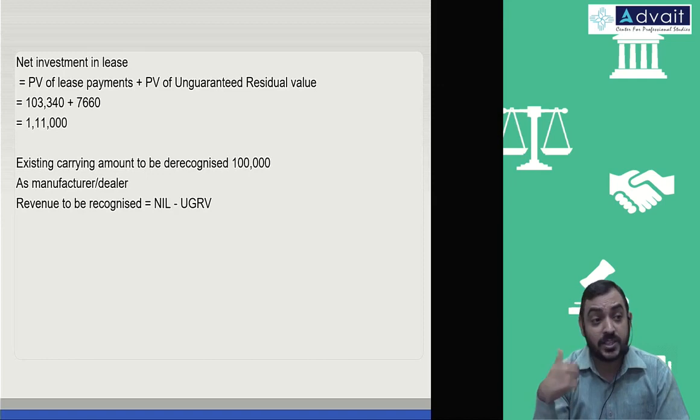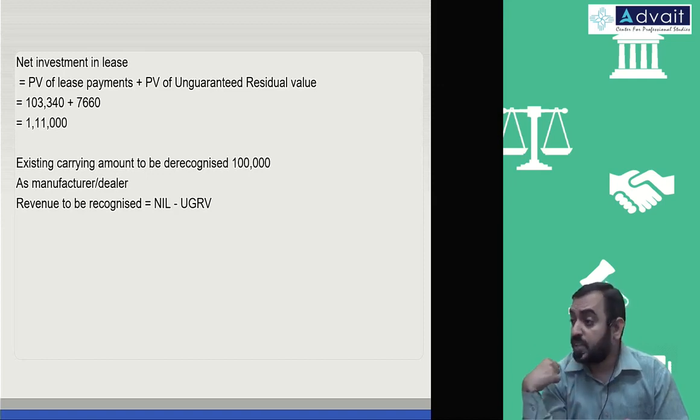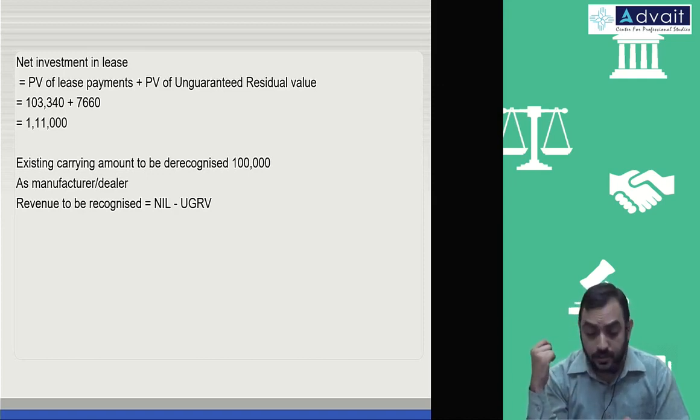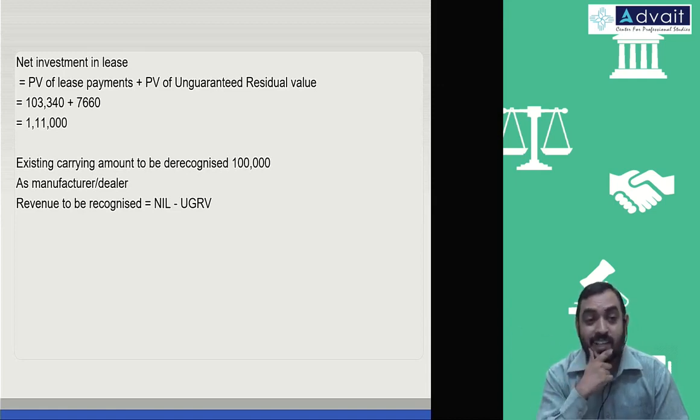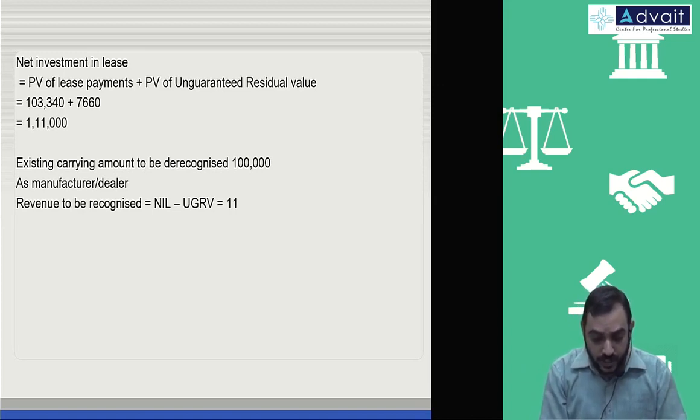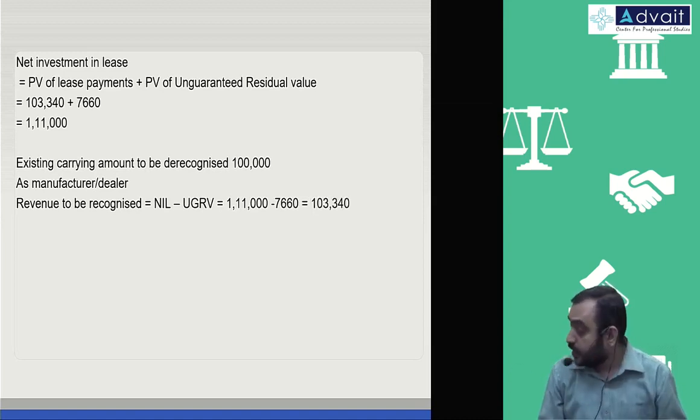This is an expectation that he will receive, but he will not receive that money from the lessee. Therefore, to that extent you cannot recognize it as sales. So the revenue will only be 103,340, from 111,000 you take out 7,660. That is the revenue to be recognized.